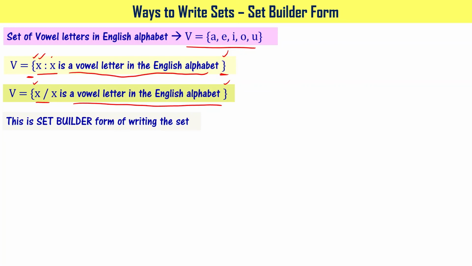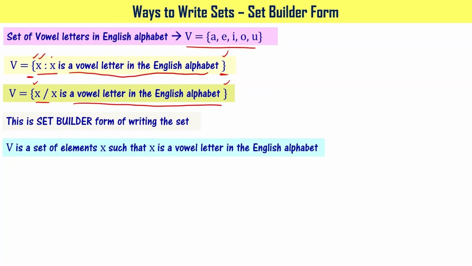Now, how do we read this? When you want to read something written in set builder form, we read this as V is a set of elements x such that x is a vowel letter in the English alphabet. You see how I am reading? V is a set of elements x such that x is a vowel letter in the English alphabet.